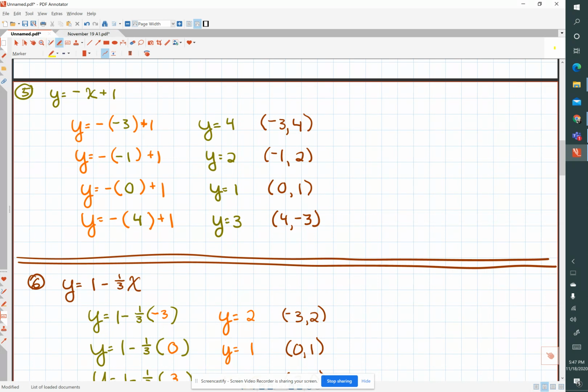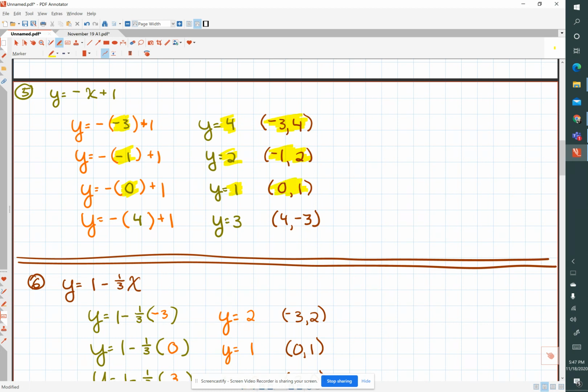Okay, so when x is negative 3, y is 4, and our ordered pair is negative 3, 4. When x is negative 1, y is 2 for an ordered pair of negative 1, 2. When x is 0, y is 1 for an ordered pair of 0, 1.